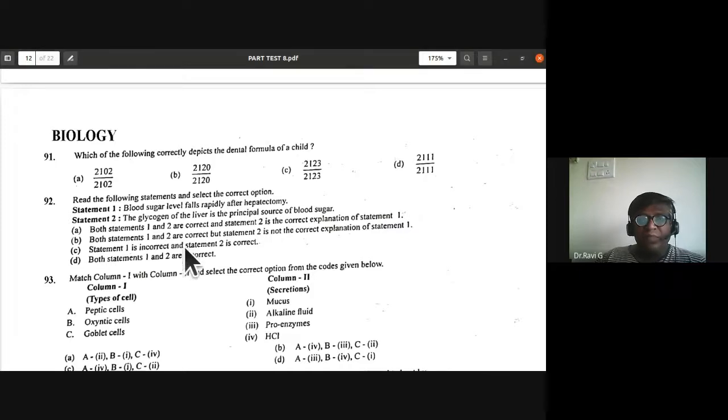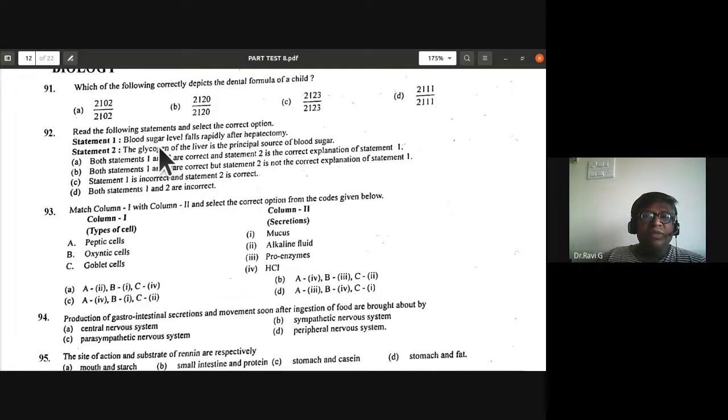Read the following statements and select the correct option. Statement 1: the blood sugar level falls rapidly after hepatectomy. Statement 2: the glycogen of the liver is the principal source of blood sugar.